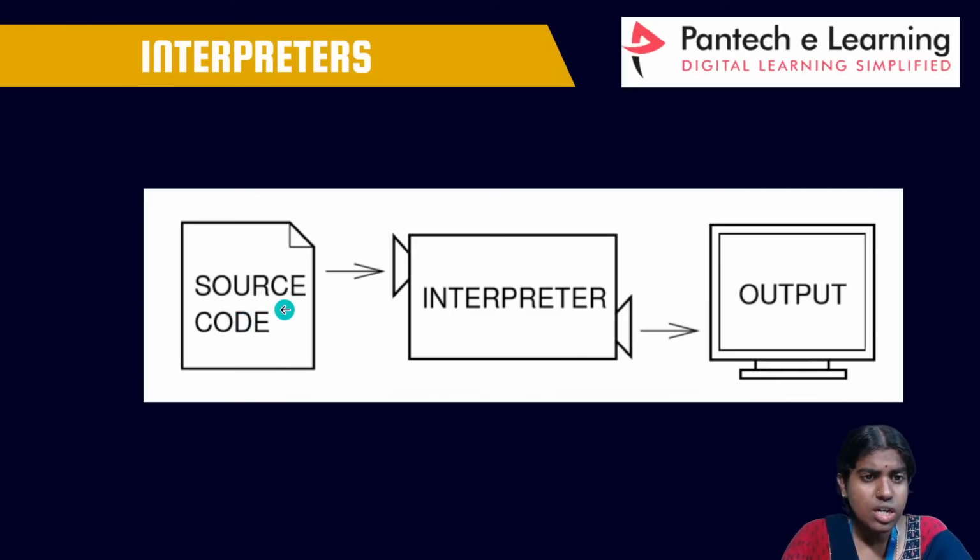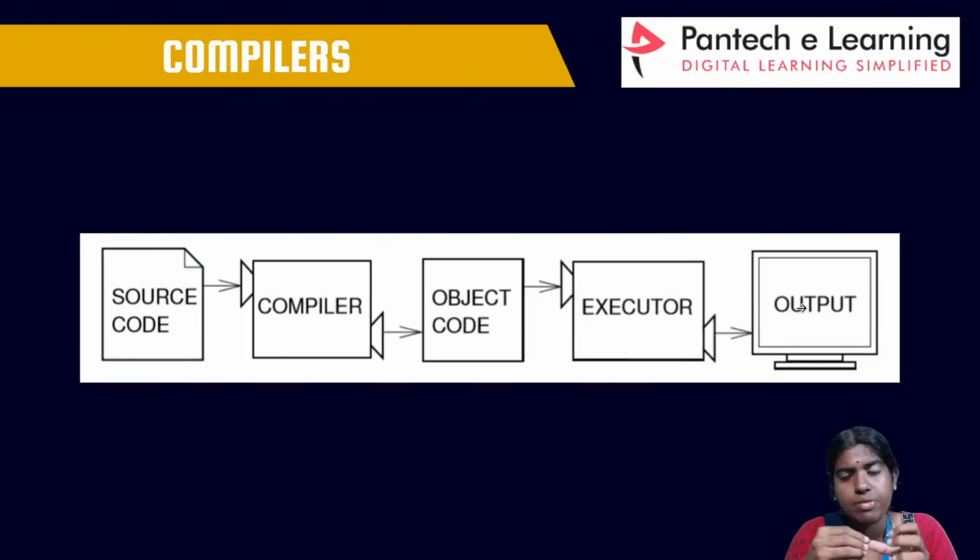So first one is the source code block, and the source code is given to the interpreter, and then finally we are going to get the output at the output screen.